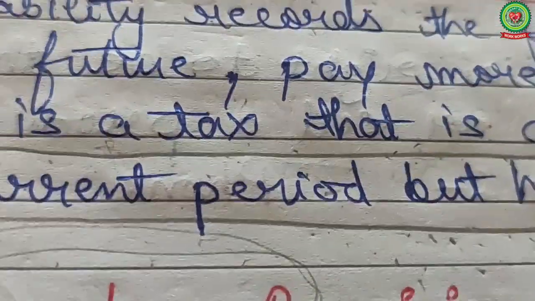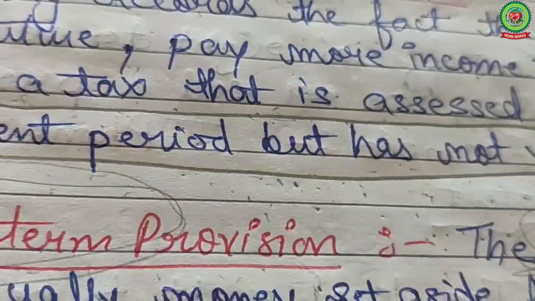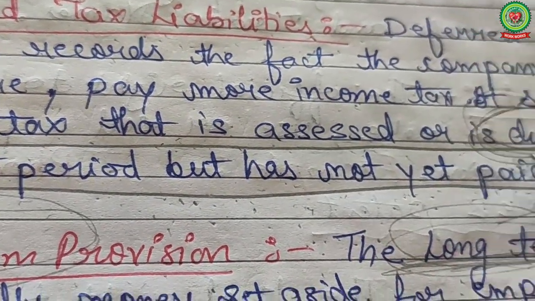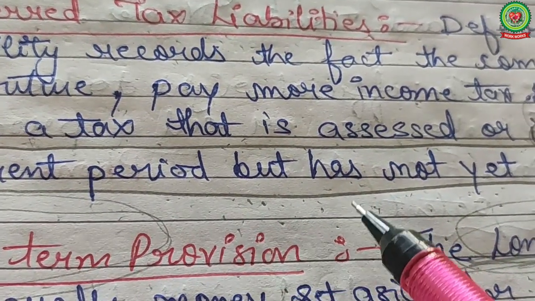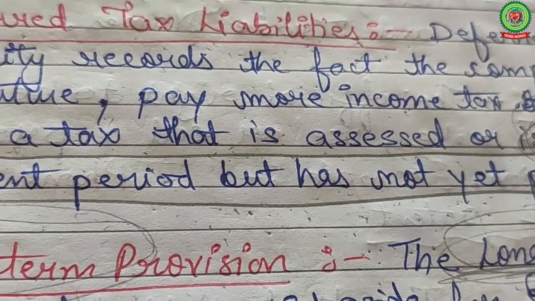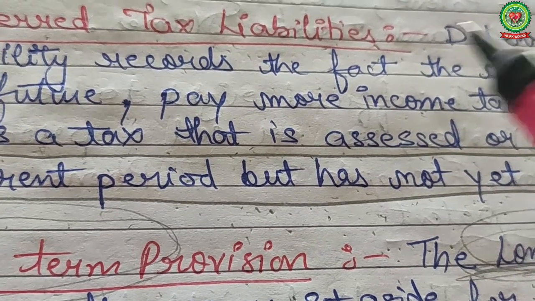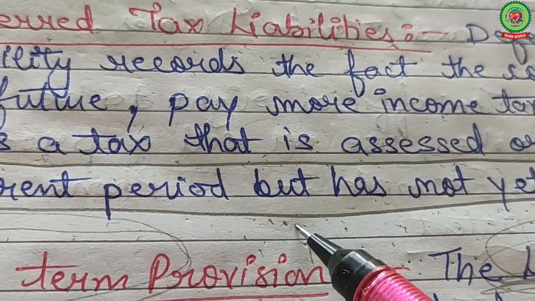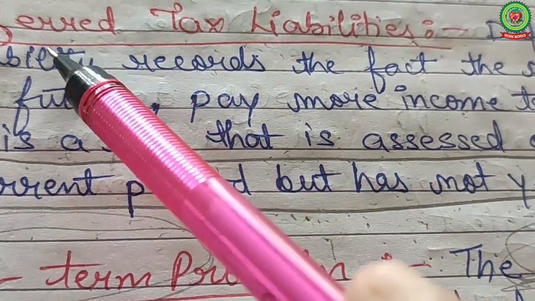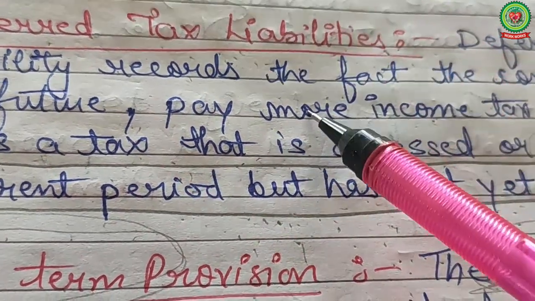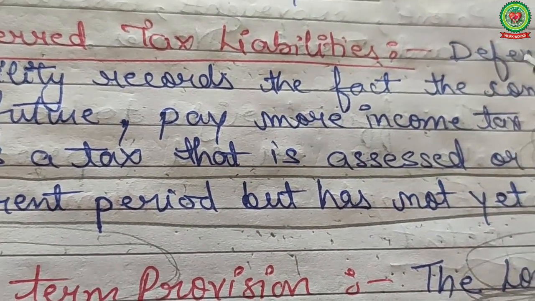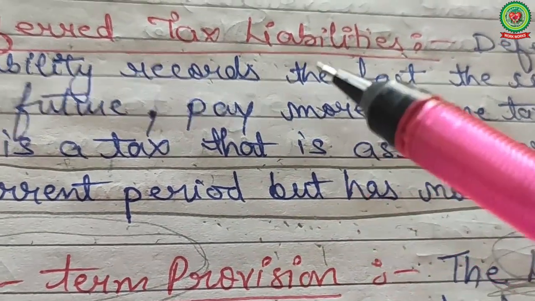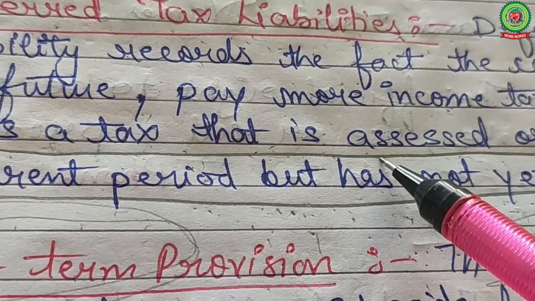So key term number 4 is deferred tax liability. So what is deferred tax liability? It is a tax that is assessed or is due for the current period but not yet paid. Due means outstanding: assessed for the current year but not yet paid. It is outstanding tax, and outstanding tax is considered as deferred tax liability. In future, along with the future tax, you are going to pay the outstanding tax also. So ultimately you pay more tax.